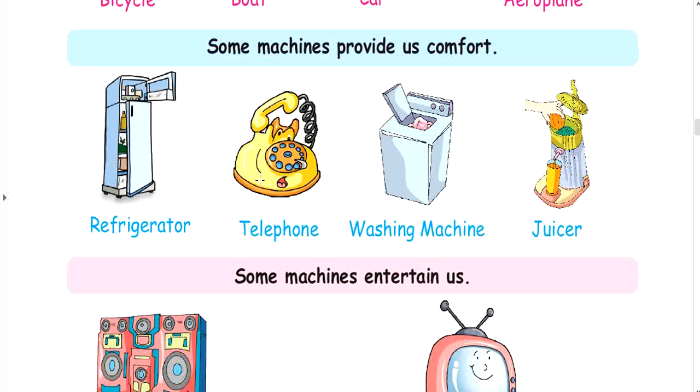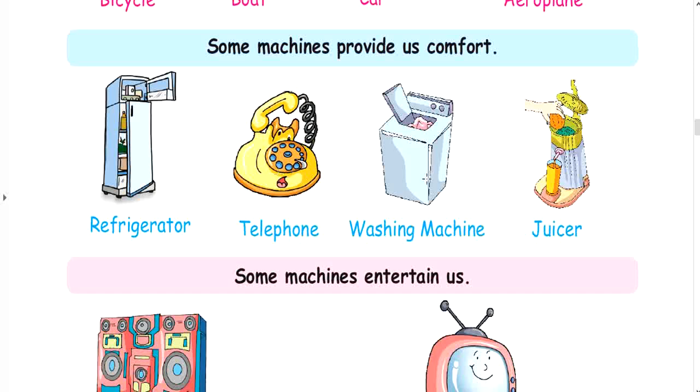Telephone: if we want to talk to our relatives or friends who are sitting in another country, or you can say abroad, then you can call or talk with the help of telephone. आप अपने friends और relatives से बात कर सकते हैं from one place to a different place. You can talk with your friend with the help of telephone.